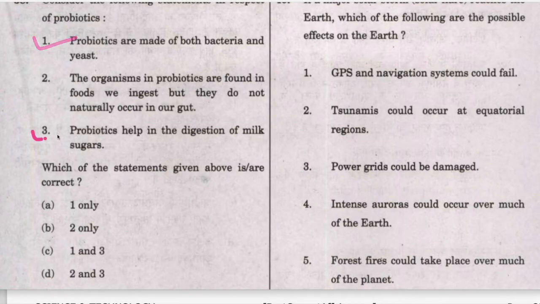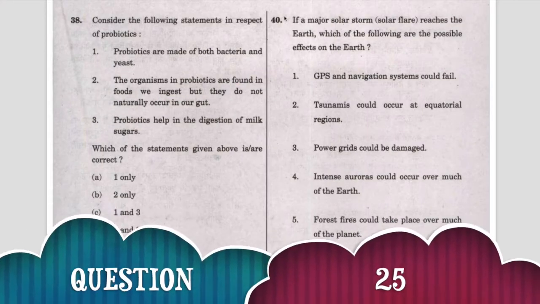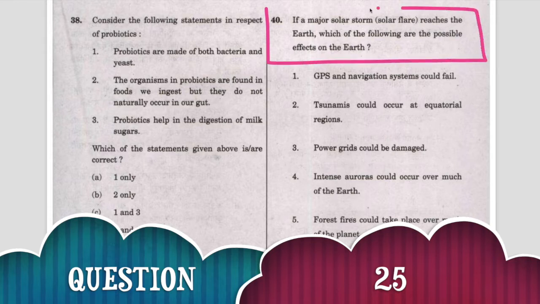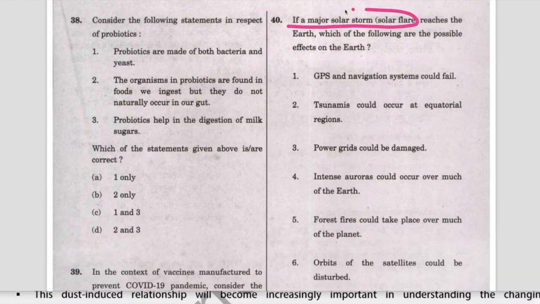Therefore, 1 and 3, these are correct. C is the answer and the question is solved. Next question. If a major solar storm or solar flare reaches the earth, which one of the following are the possible effects on the earth?